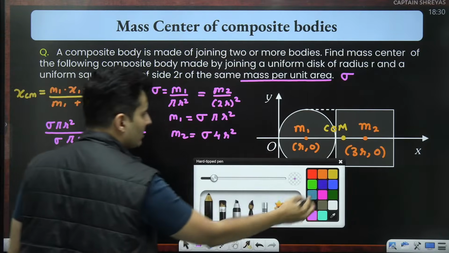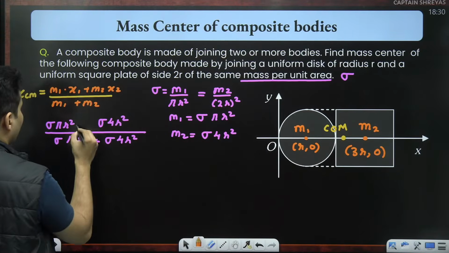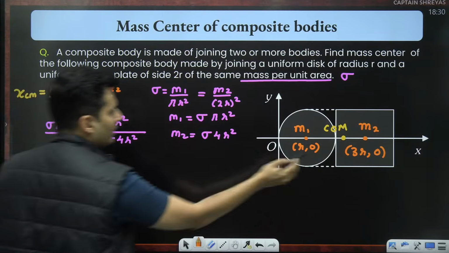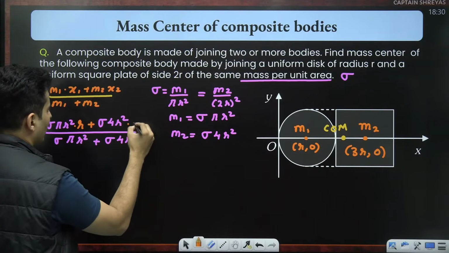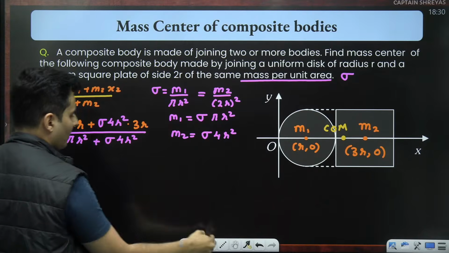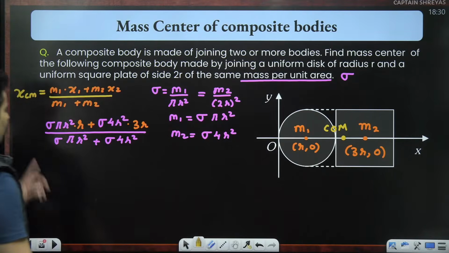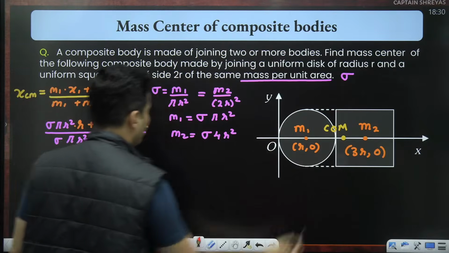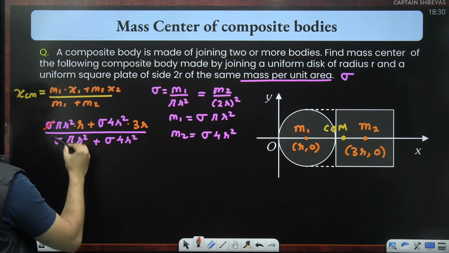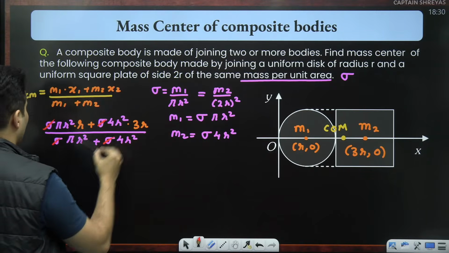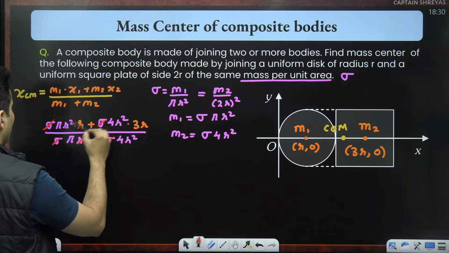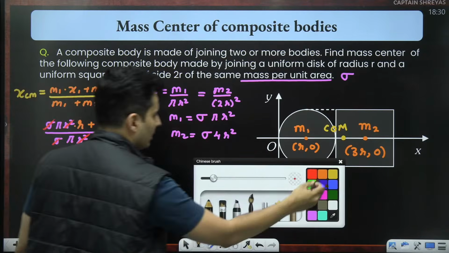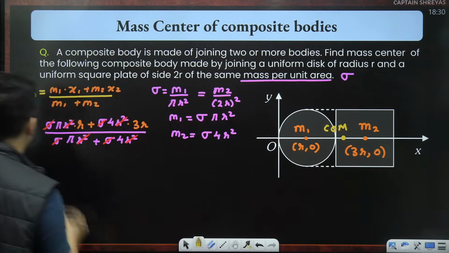Of course, we have to substitute the coordinates: x1, the first coordinate, is basically r, plus x2, the second coordinate, is basically 3r. Now we will be able to solve it. But before going ahead, a lot of things are just going to cancel out: sigma, sigma, sigma, sigma, r square, r square, r square, r square.